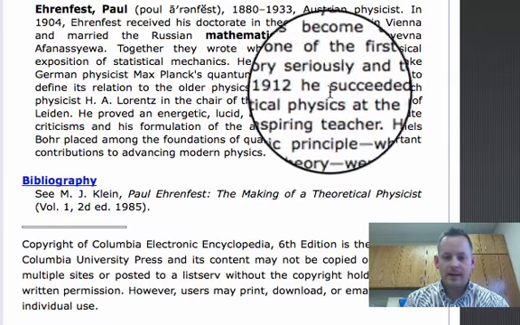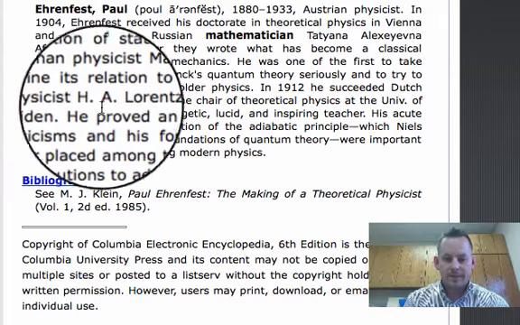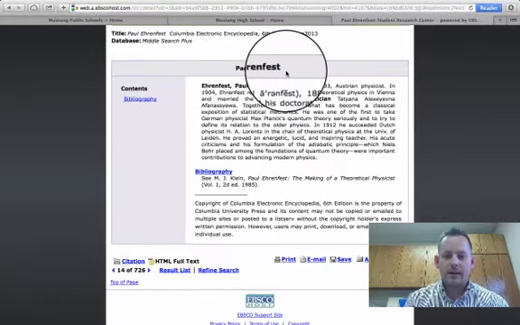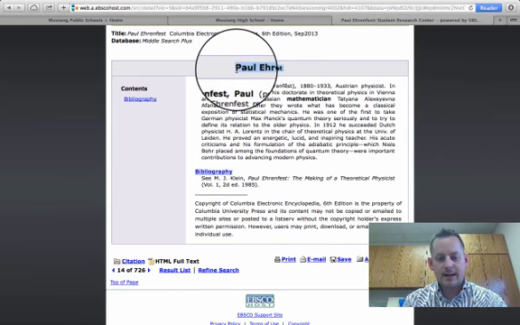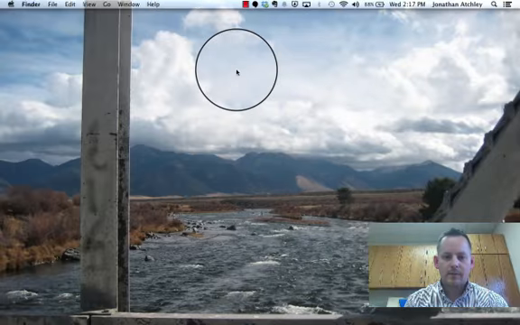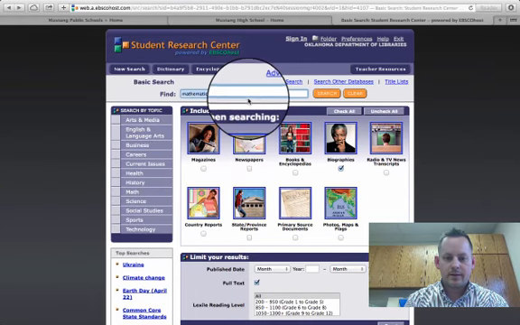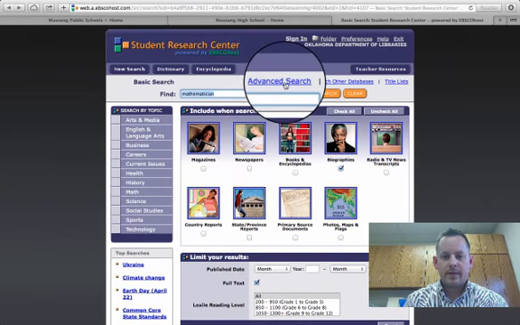So it looks like he was a Dutch physicist. Okay, theoretical physics. Okay, so now we're going to search for this guy's name. I'm going to go back and start a new search. But this time I'm going to go to advanced.